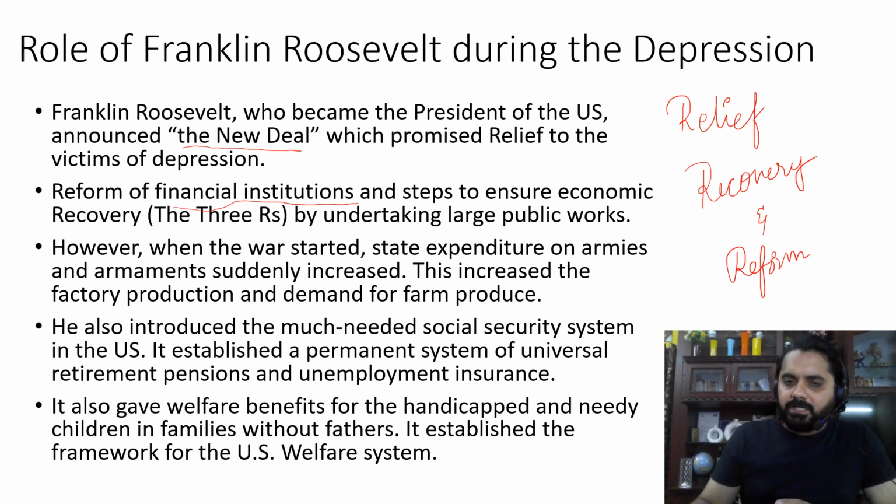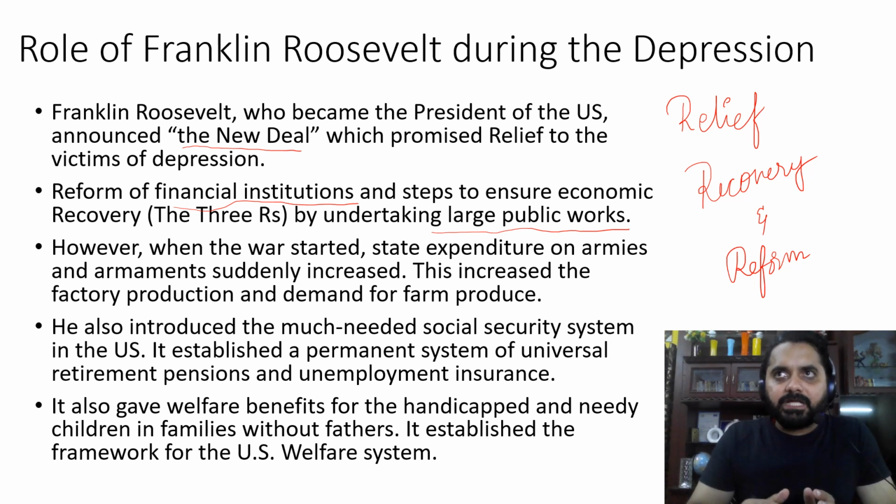So in order to recover the economy, he undertook many large public works also. So what are public works? Public works are those works aiming at improving the infrastructure, or carrying out developmental projects, so that employment opportunities can be provided in exchange for this public works.